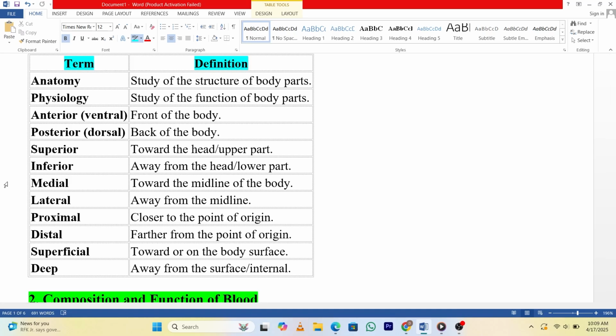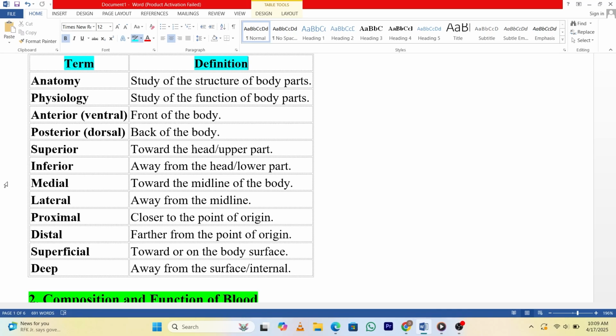Superior: toward the head/upper part. Inferior: away from the head/lower part. Medial: toward the midline of the body. Lateral: away from the midline. Proximal: closer to the point of origin. Distal: farther from the point of origin. Superficial: toward or on the body surface. Deep: away from the surface/internal.